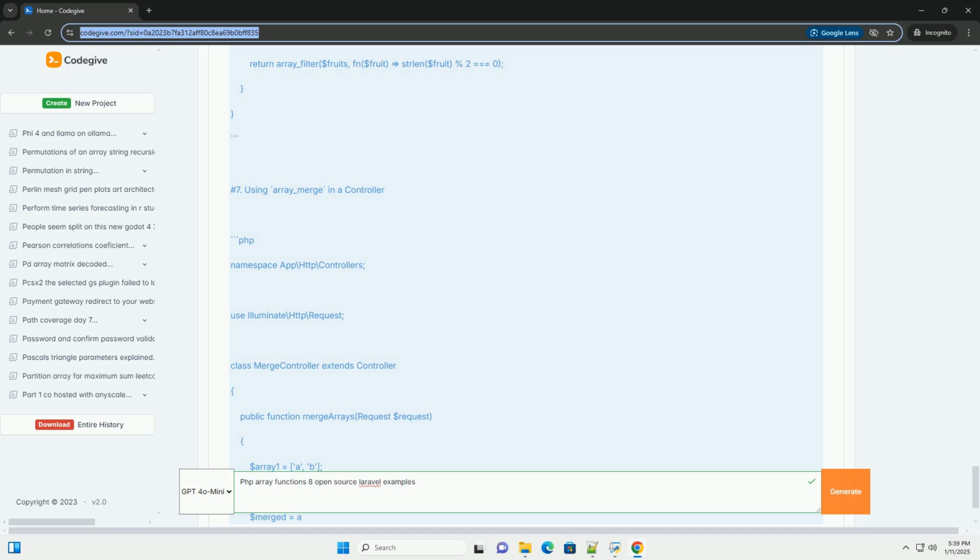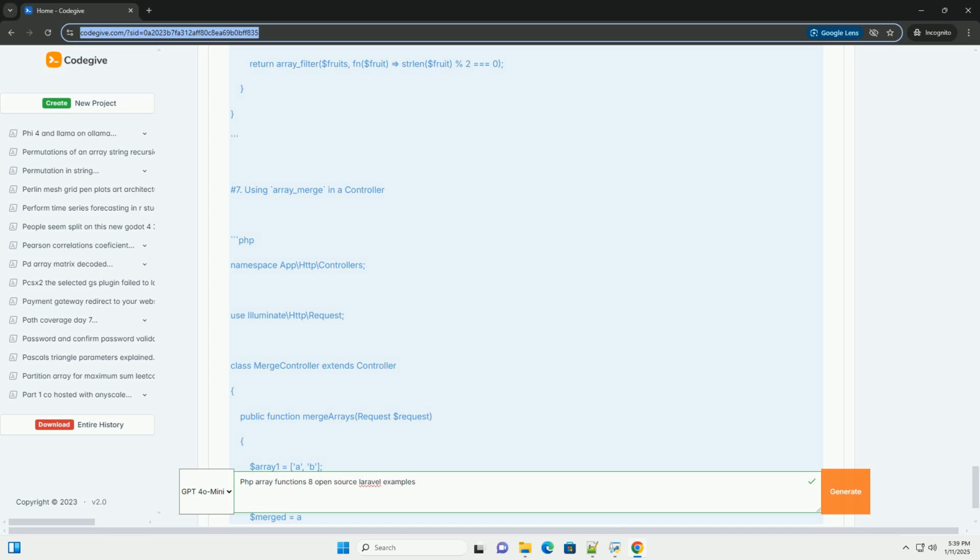5. Using array_map in a resource. 6. Using array_filter in a query scope. 7. Using array_merge in a controller. 8. Using array_slice in a service.